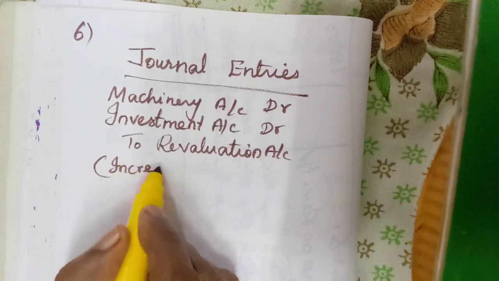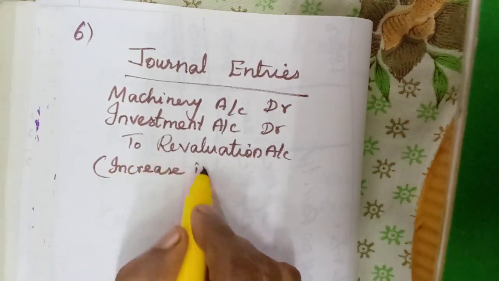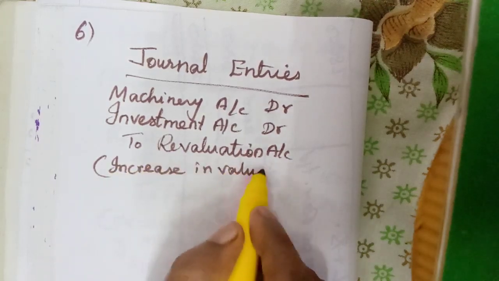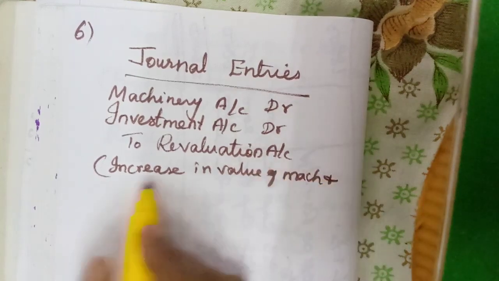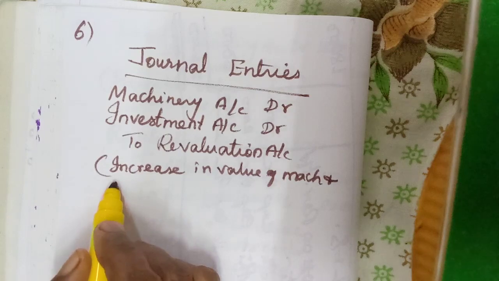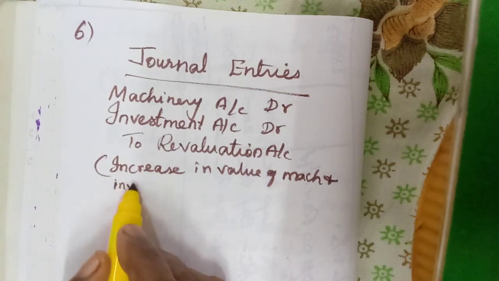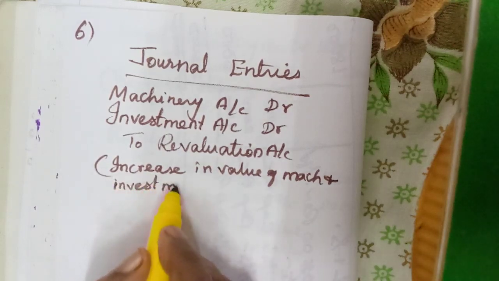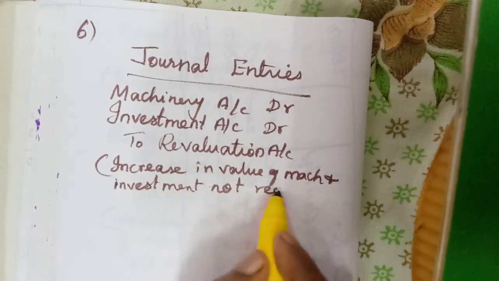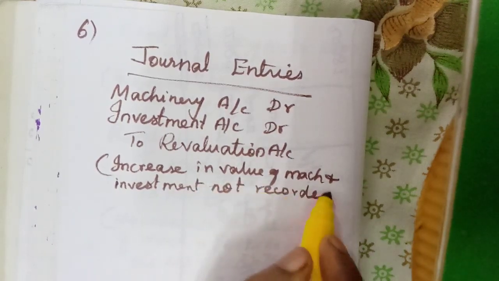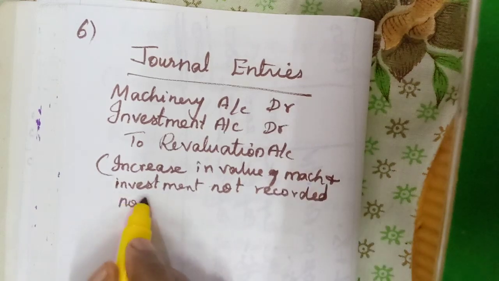Increase in value of machinery and investment not recorded, now recorded.